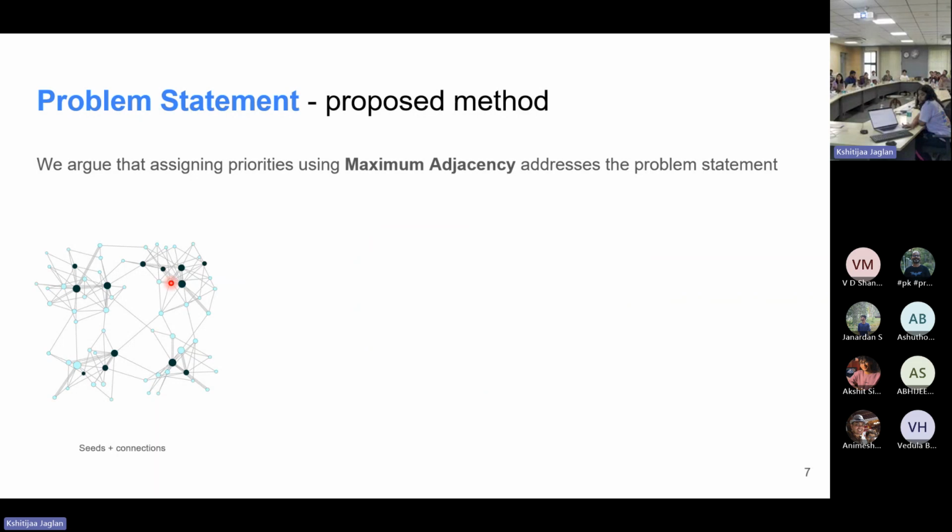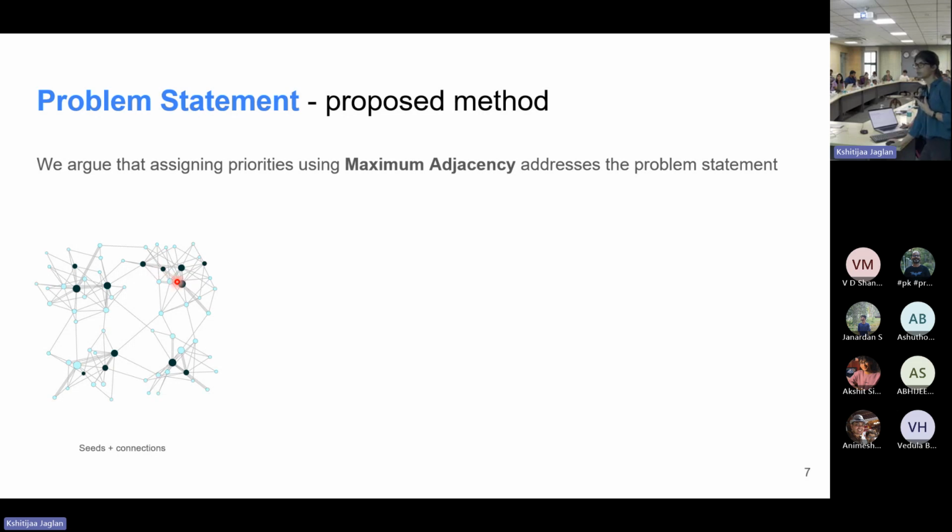This is a very simple network, undirected and unweighted, and here we are checking which node is most connected to our seed network. So we take this node and try to sample it. This node is now a part of our network, and from that, we get information about its connections.